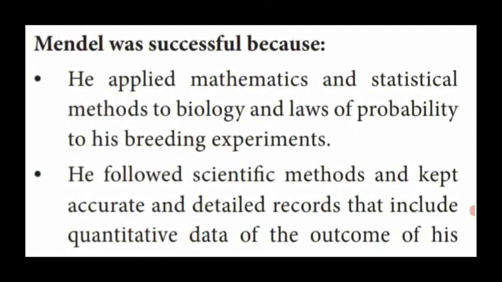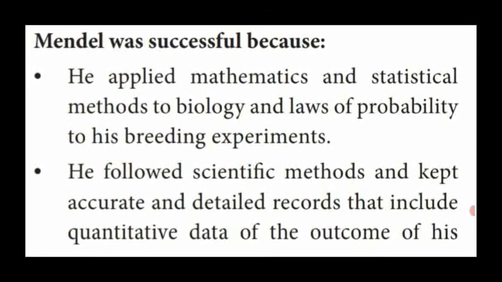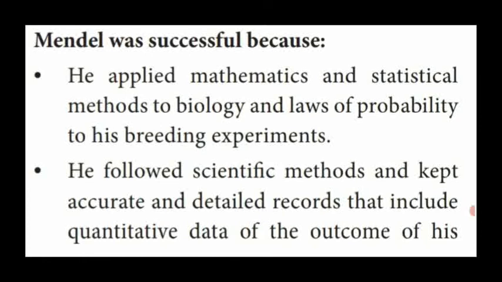So he used different methods of biology. That is, he applied mathematics and statistical methods to biology, and the laws of probability to his breeding experiment, which is one of the reasons for the success of his experiment.